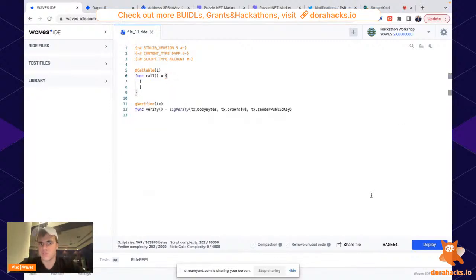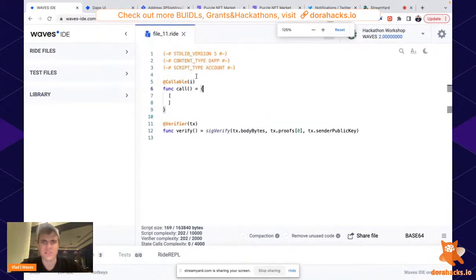All you need is this. So first we have some metadata, like introducing, you have a smart contract, etc. Then we have callable functions and verifier function. Verifier should not be touched, it just exists. So what we change in this smart contract is just these 5 lines of code.